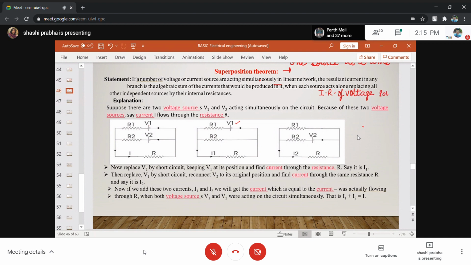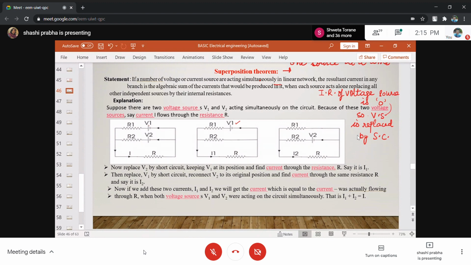Internal resistance of a voltage source is 0. So the voltage source is replaced by a short circuit, isn't it? So we consider V1 and we replace V2 by a short circuit.